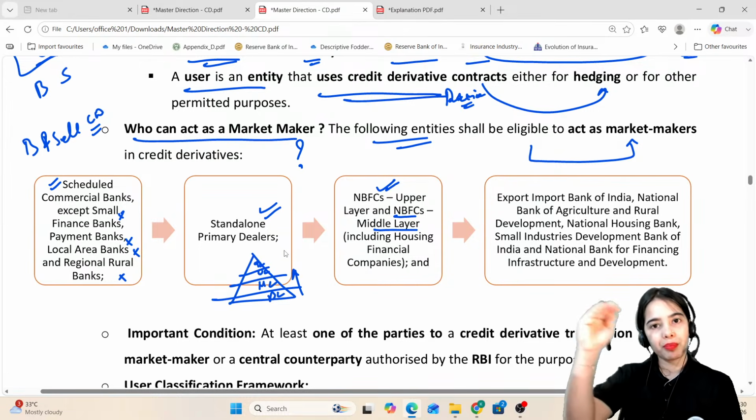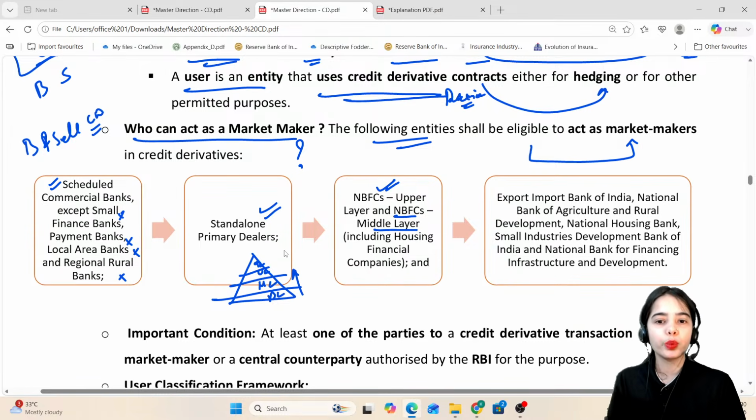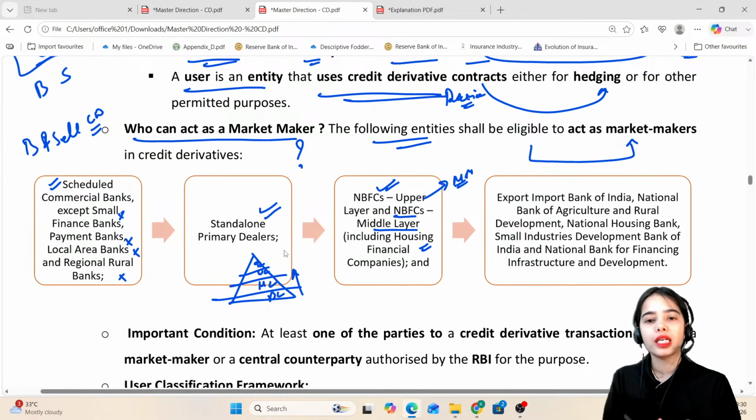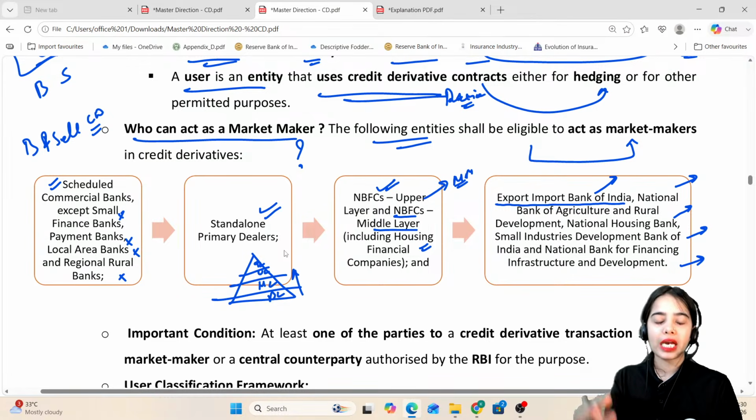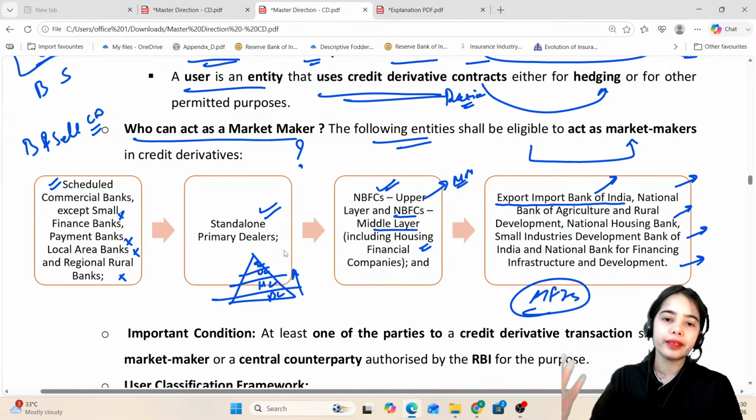NBFCs in the upper and middle layers, including housing finance companies, are allowed to be market makers and to buy and sell the protection. Export Import Bank of India (Exim Bank), NABARD, NHB, SIDBI, and NaBFID are also allowed. These are the All India Financial Institutions, and they are also allowed to buy and sell the credit derivative.